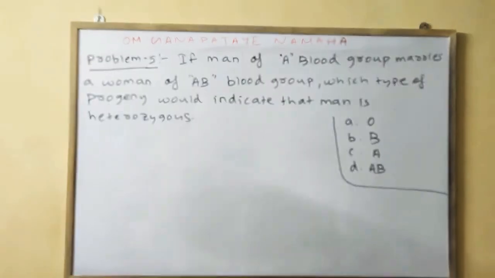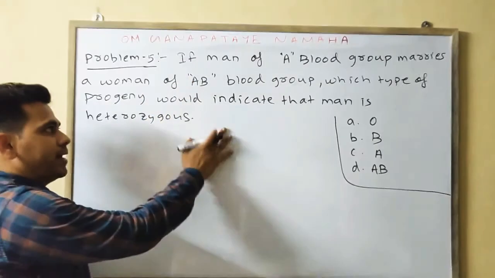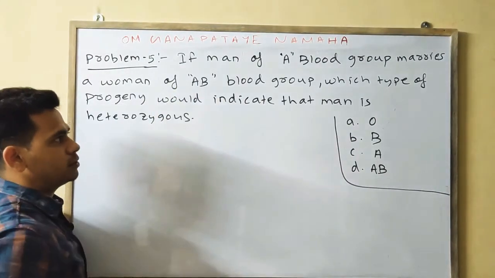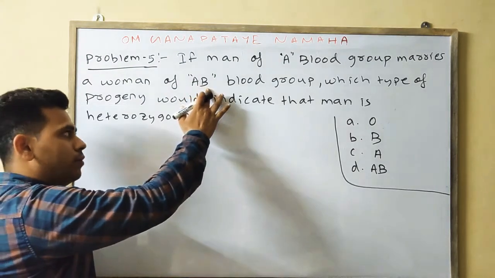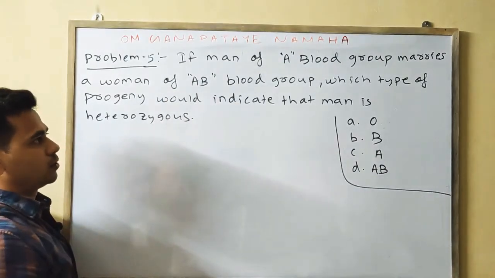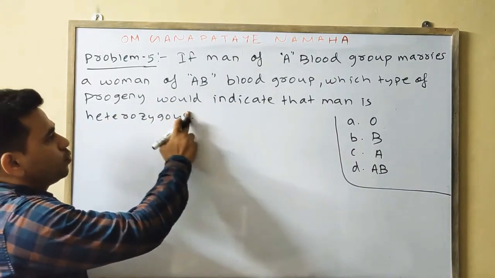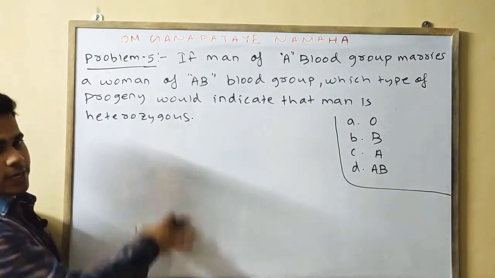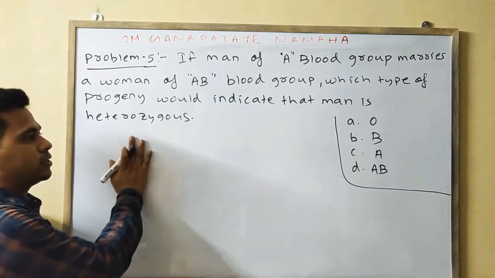See, your next problem. If a man of A blood group marries a woman of AB, which type of progeny would indicate that the man is heterozygous? Why is it given heterozygous?